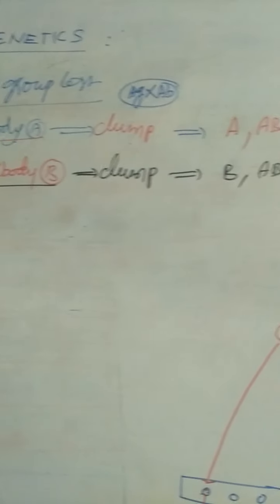Antibody B is added to the blood sample, it gives clump. That blood group is B or AB.